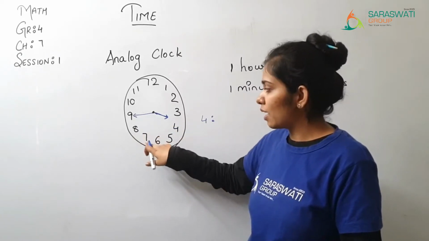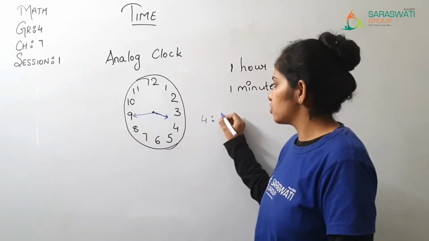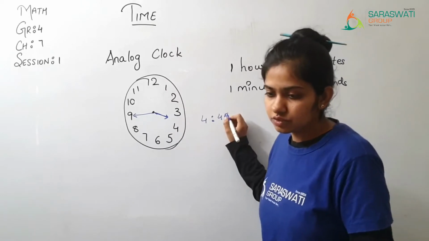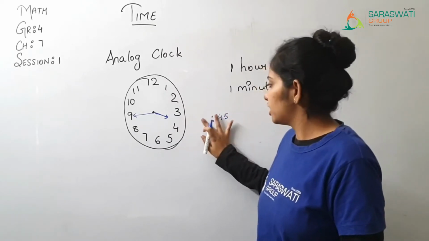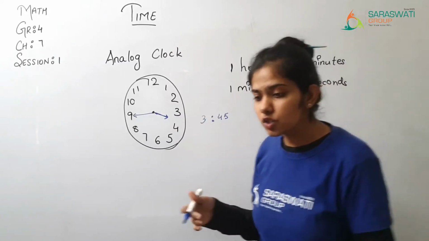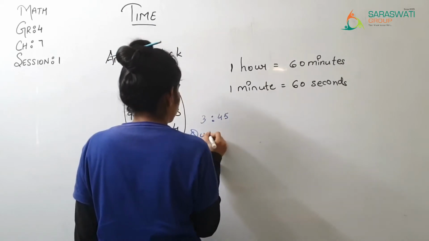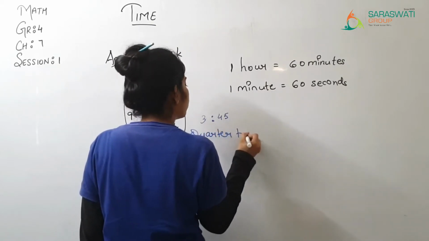This is the gap of 5. So this is 35, 40 and 45. So you can write it as 3:45, right? Or in words you will write it as quarter to 4.